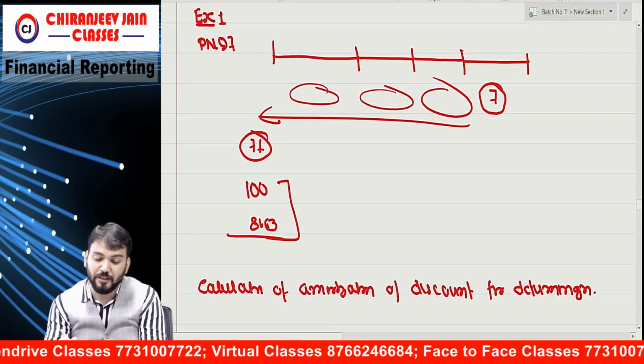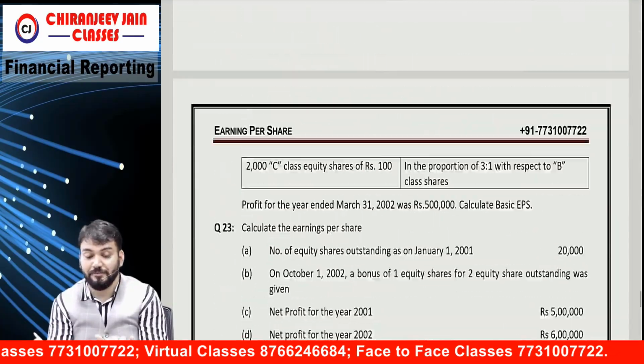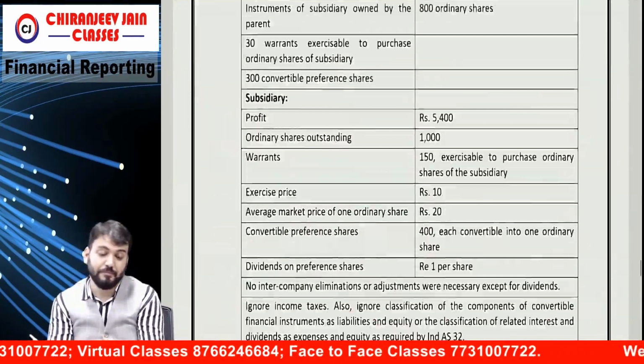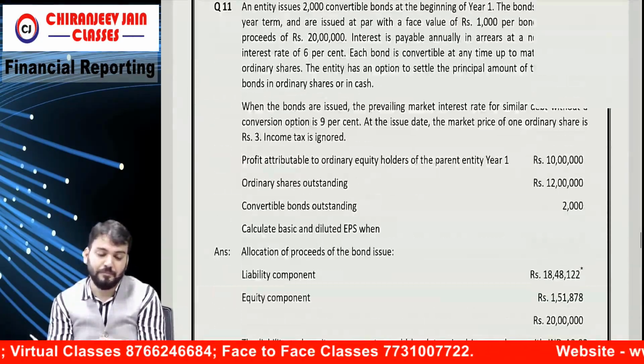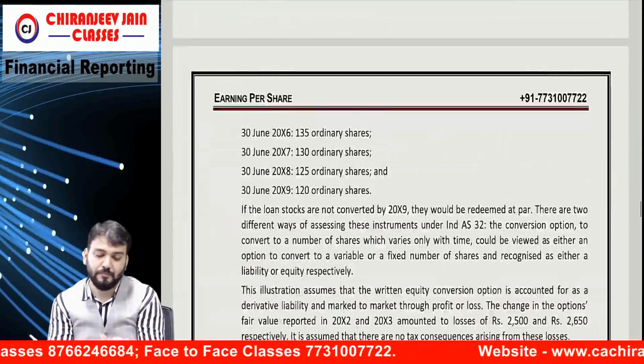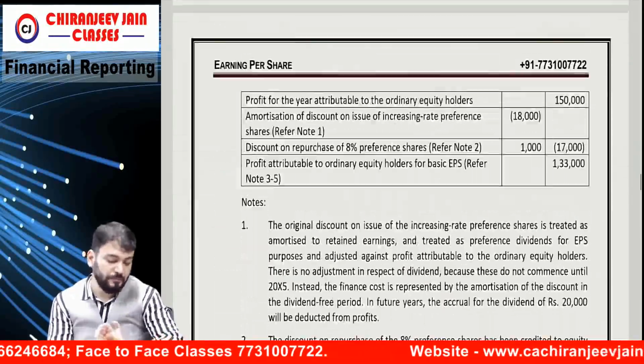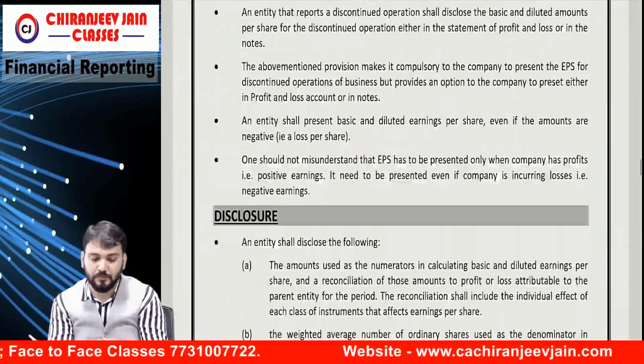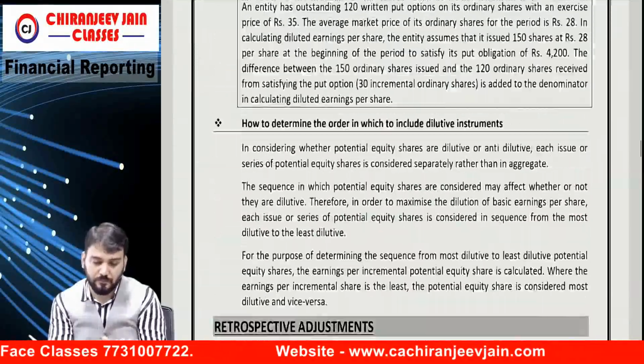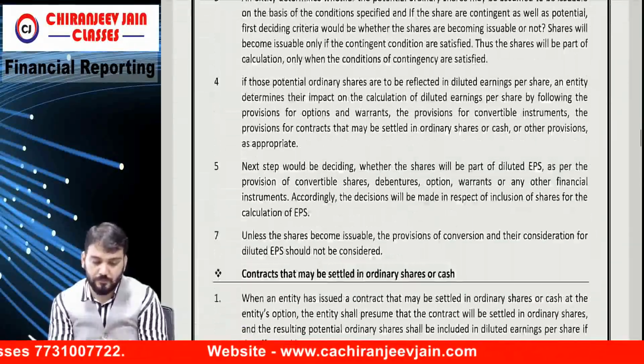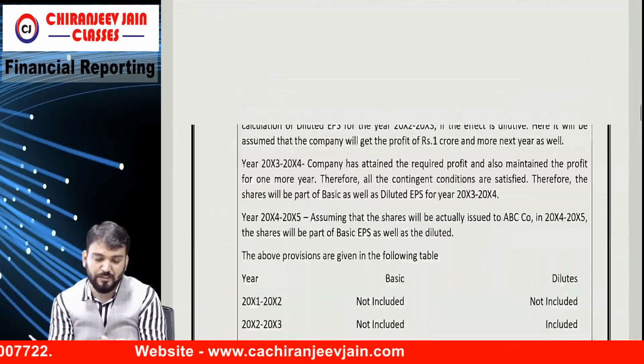Acha, it is given in the example. Sorry. The big chapter it is.